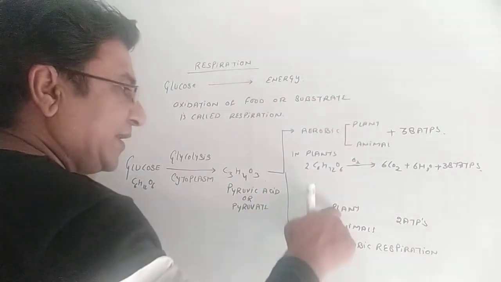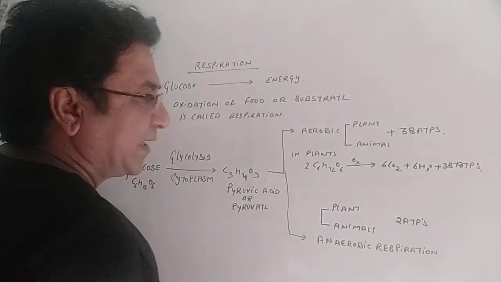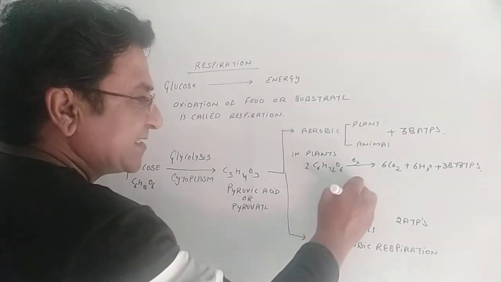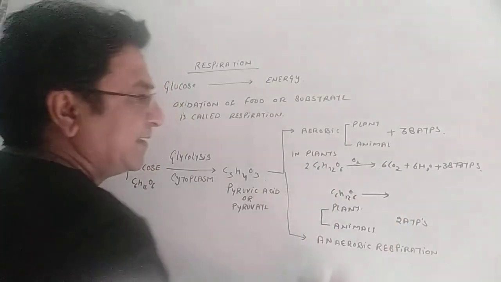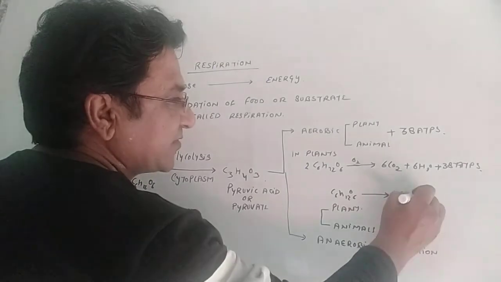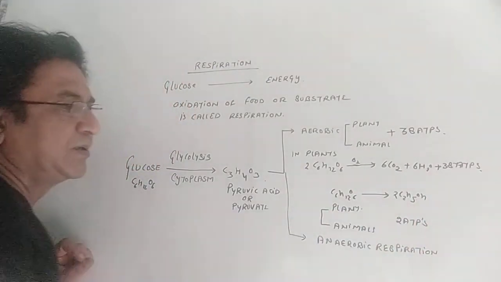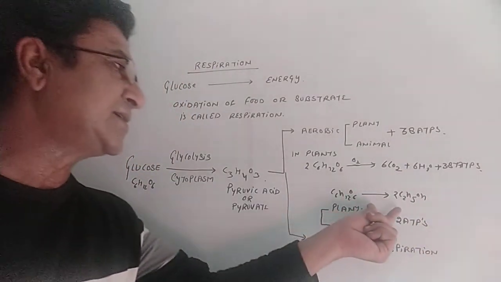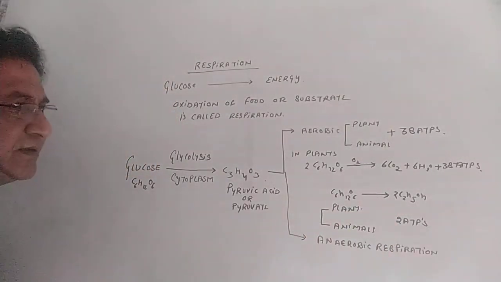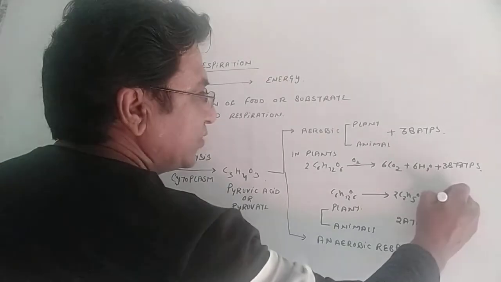But if anaerobic respiration occurs in plants, then what happens? C6H12O6 will produce ethanol, C2H5OH. This is alcohol. The byproduct of anaerobic respiration is alcohol, which is very dangerous, and it produces 2 ATPs.